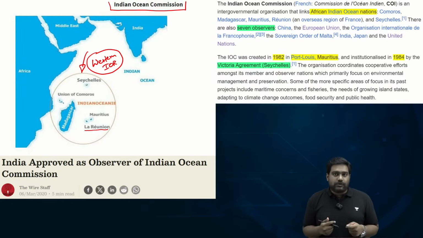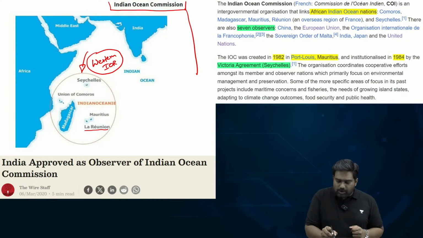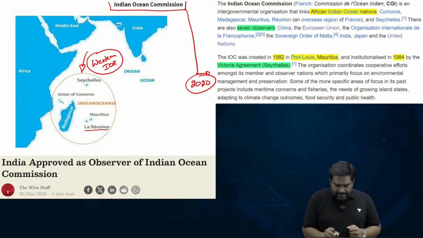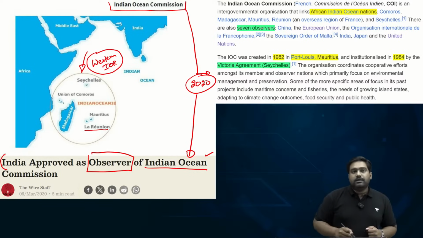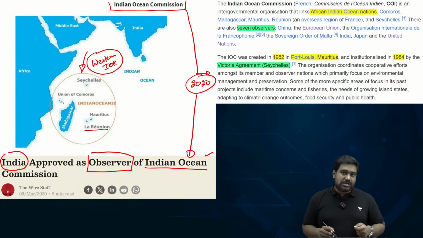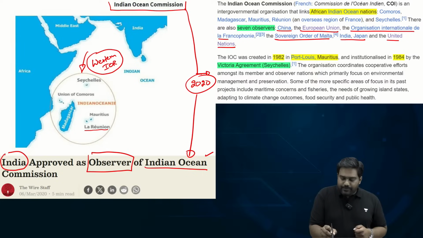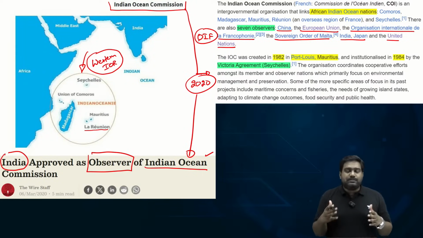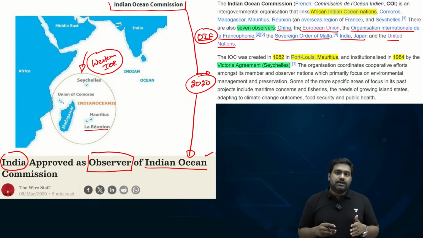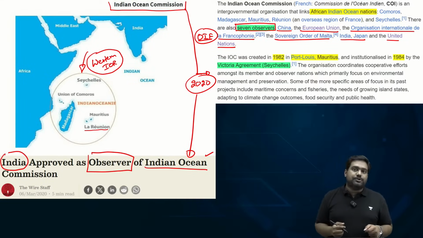Now, how is this topic relevant for us? The topic is very important for us because recently in 2020, India became an observer to the Indian Ocean Commission. India was admitted as one of the observer states. There are other observers such as China, Japan, European Union, Malta, United Nations, and the OIF, the Francophonie countries, the French-speaking nations, which were former French colonies. So these 7 observers have a representation at the Indian Ocean Commission.